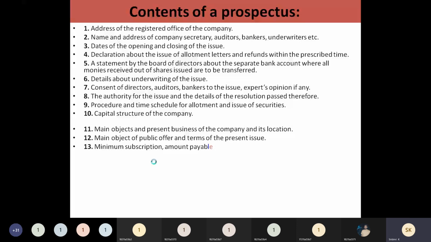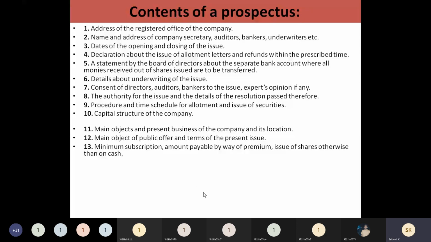For example, if they have received 5 crore of subscription, they can continue the issue of shares. They will state the minimum amount they need to receive. That is called the minimum subscription.